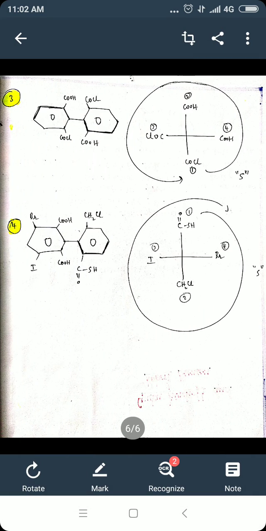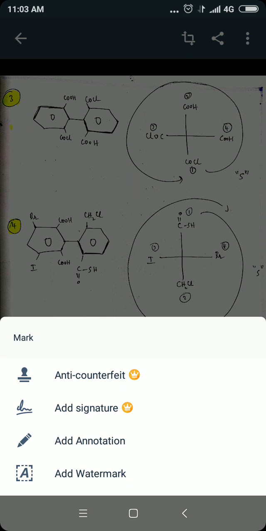Let's take two more examples. Now in this example you can see the wedge is given on both the phenyl groups. So this is an advantage for you because you can do the numbering whichever way you want. You can rotate the molecule to the left or to the right. It is fine because there is a wedge on either end.